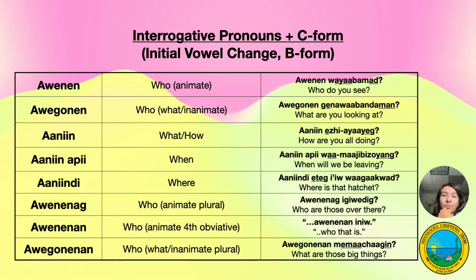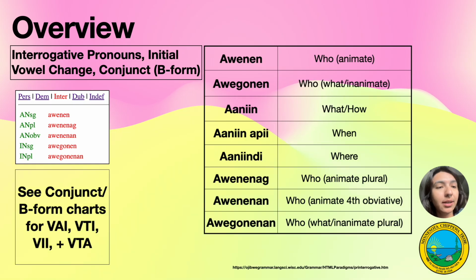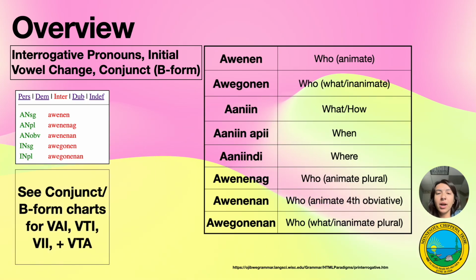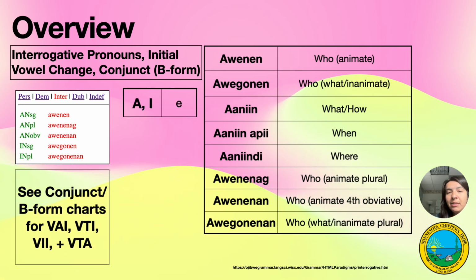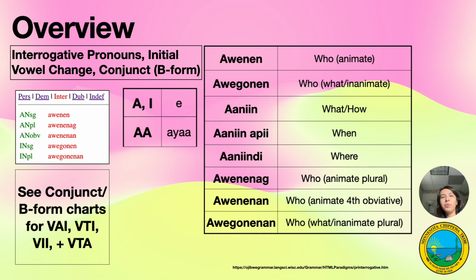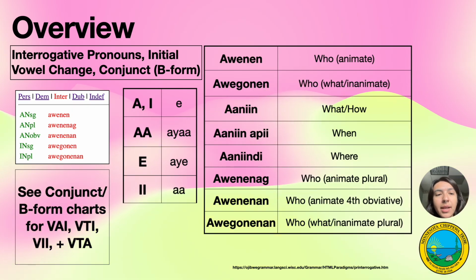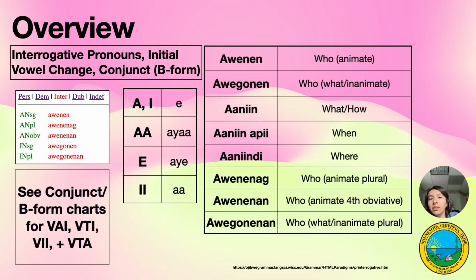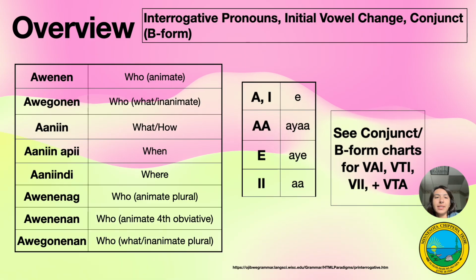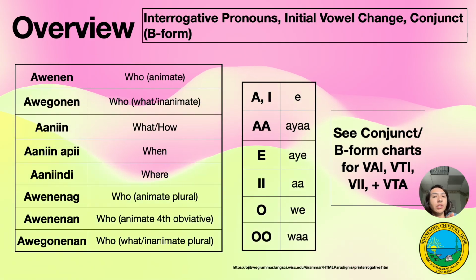what is C form, which is initial vowel change, and using the B form conjunct for all of our verb types. Here is our overview, pulling words from our incomplete table, putting them all on the same table, and then just having a reference for how to use B form and make C form. Again, here's how we use all of our letters and do initial vowel change. We'll talk about initial consonant change at another time. And just for clarity's sake, here is what you need to know in one page. Take a screenshot. Hope it helps.